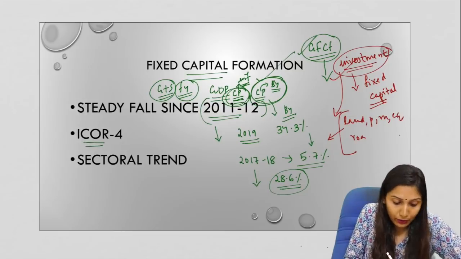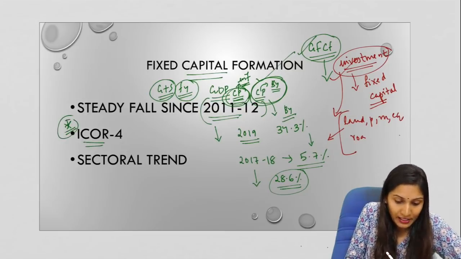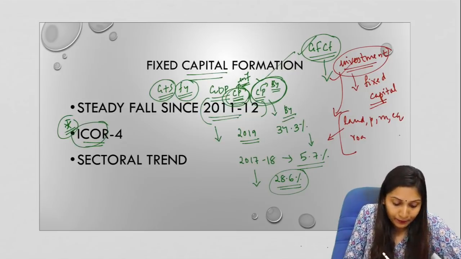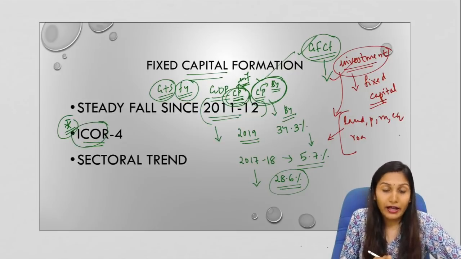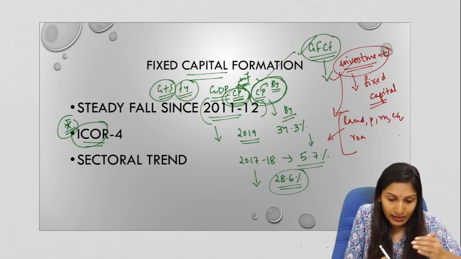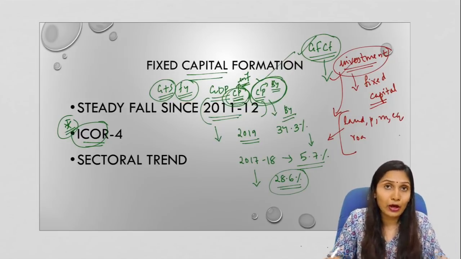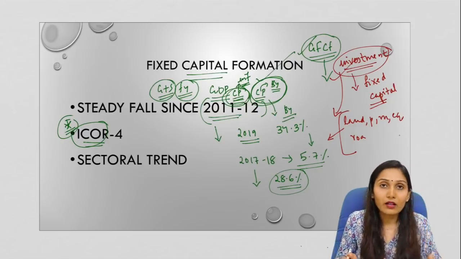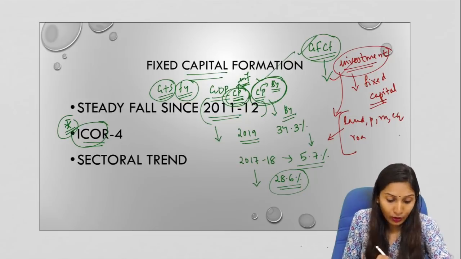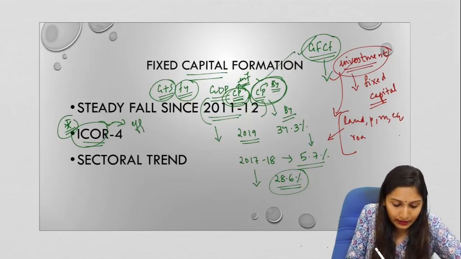Now let us come to ICOR, a very important concept. ICOR refers to the incremental capital output ratio. Now why is ICOR used? ICOR is the ratio of investment to growth. So this is the incremental capital to output ratio. From the name itself, it is very clear that ICOR can be used to measure the efficiency of a business.